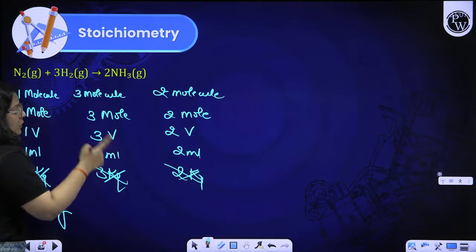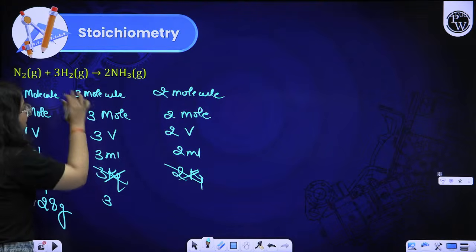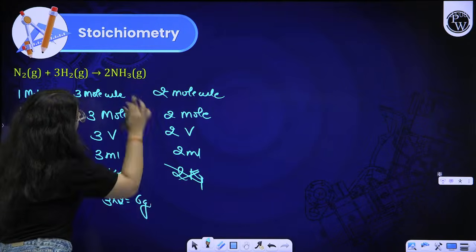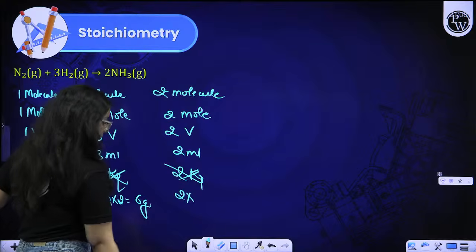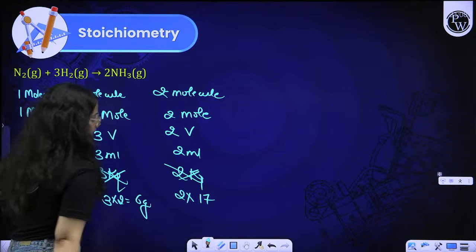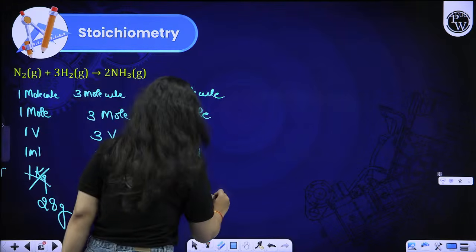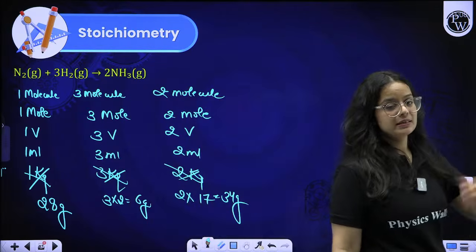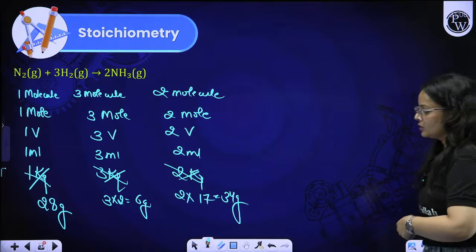For hydrogen, we have 3 mole, so 3 into H2, H2 means 2, that means 6 gram. 2 NH3, so 2 into 17, that is 34 gram. NH3: nitrogen is 14 and 3 for hydrogen, total 17.